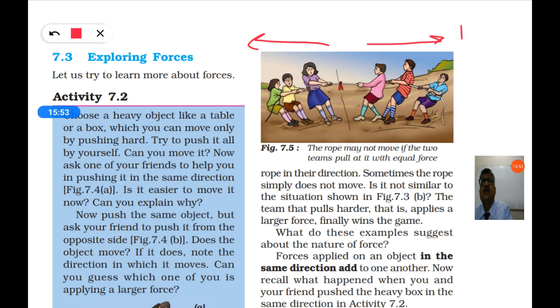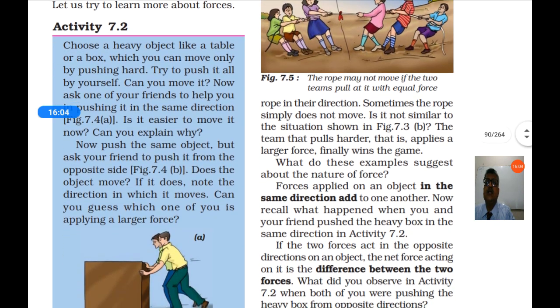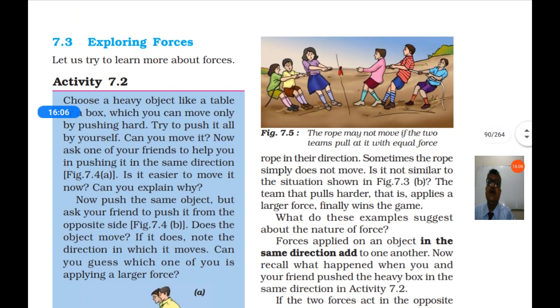If F1 is strong, the rope will move in the direction of F1. Sometimes the rope simply does not move; it will remain in the central position.